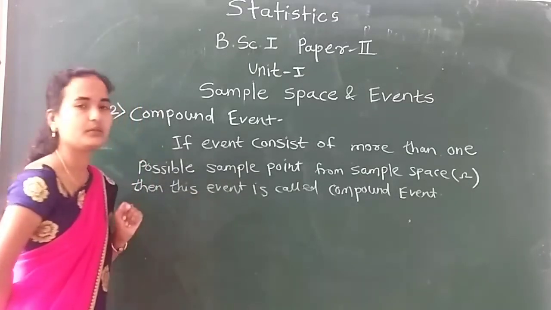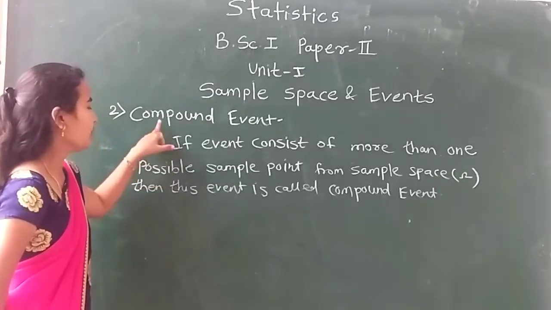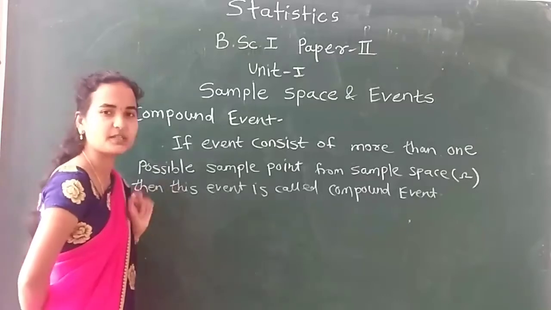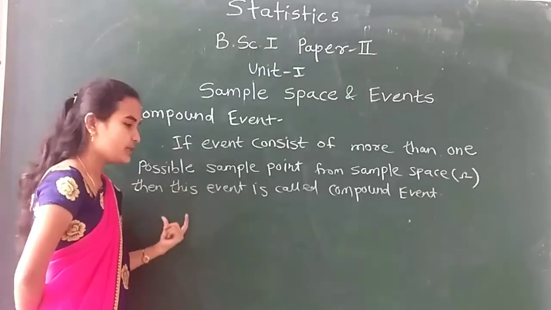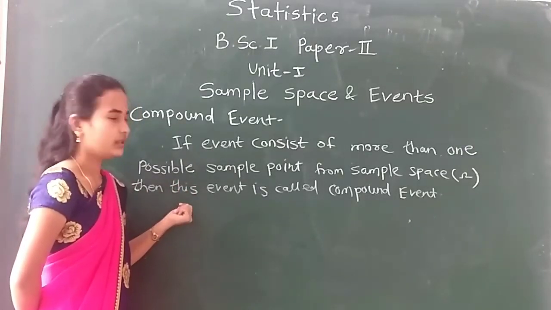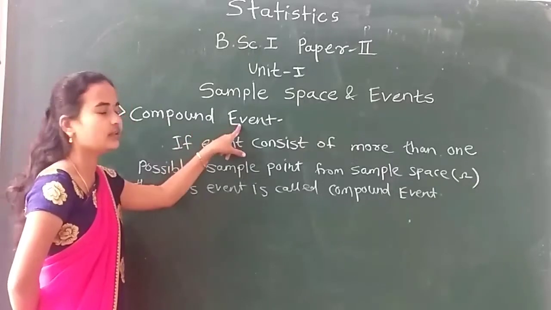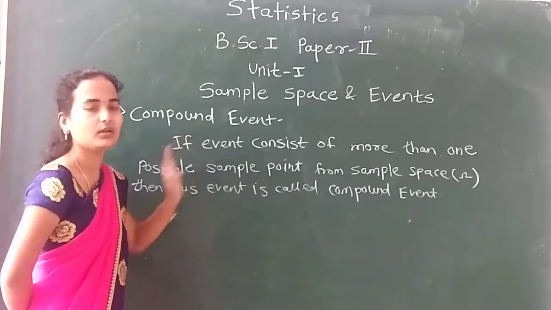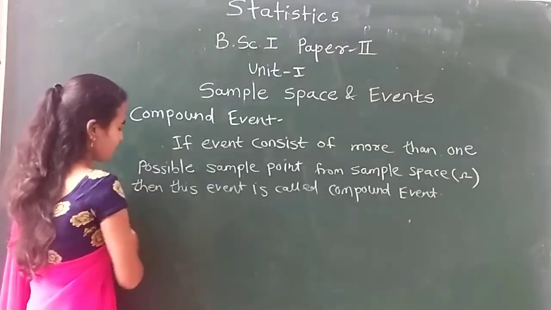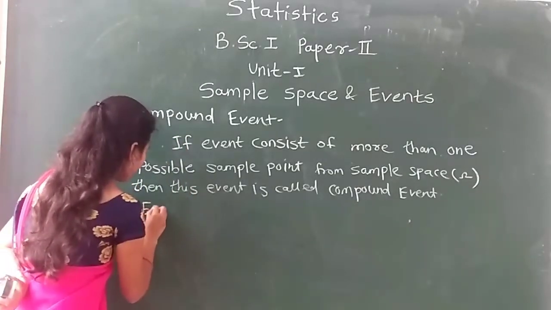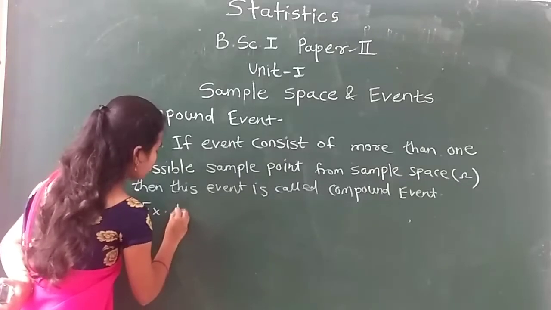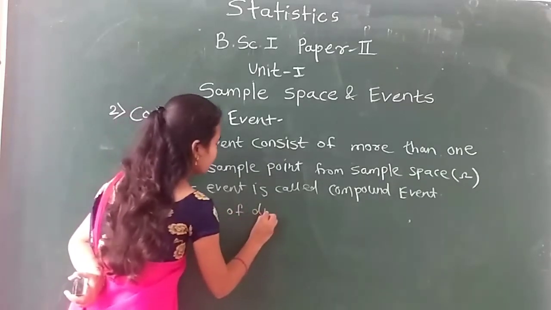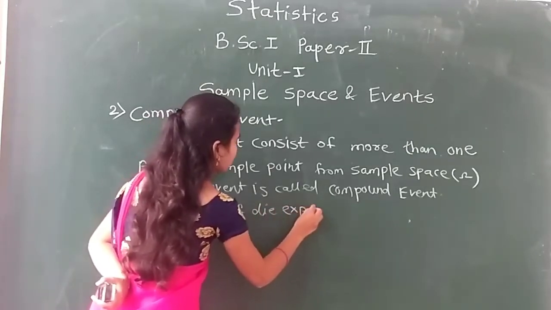Now, see one example for this. When we define a compound event, first start with the random experiment, then write down its sample space omega, then define the event and classify whether it is a compound event or not. My example is the rolling of a die experiment.